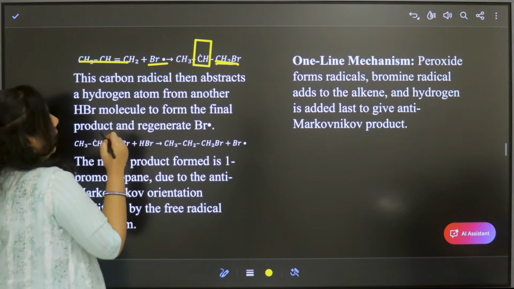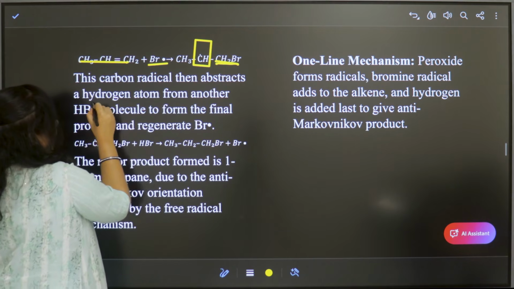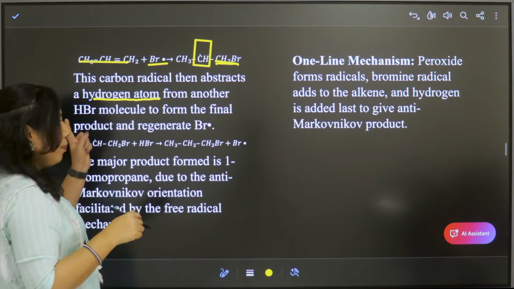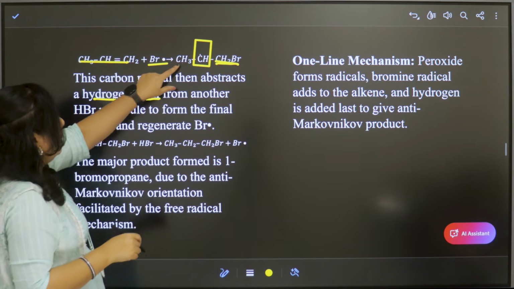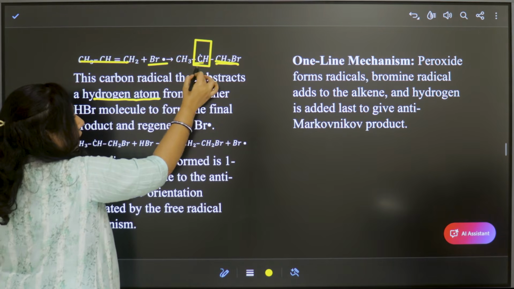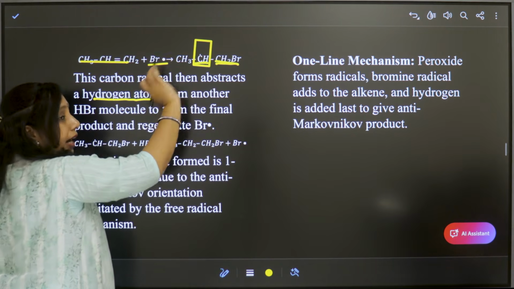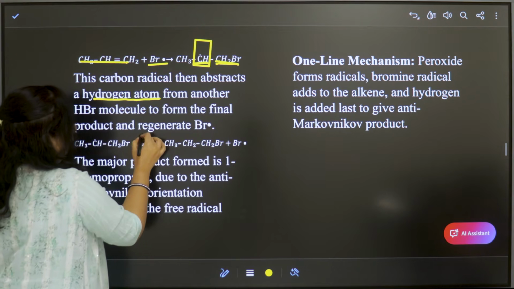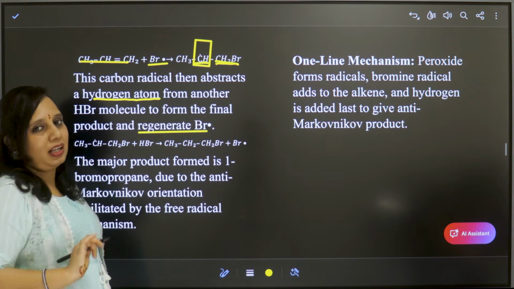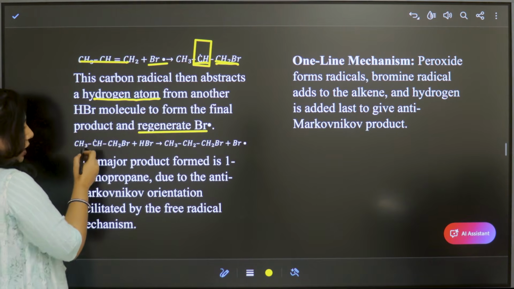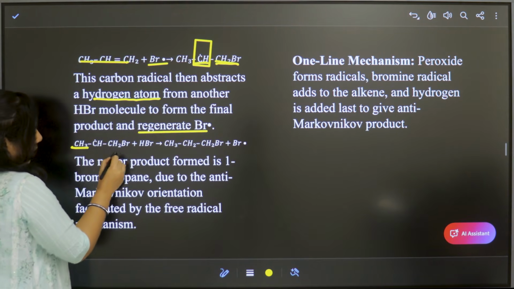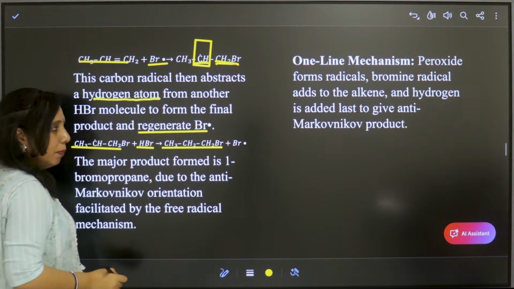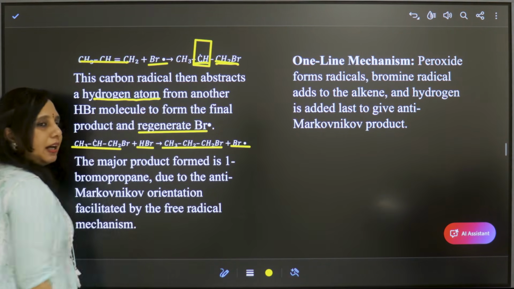So this carbon then abstracts hydrogen atom from another HBr molecule. So from another HBr molecule, this free radical will attract the hydrogen atom and the regeneration of bromine free radical occurs. So this one reacts with HBr again, we'll get propyl bromide and bromine free radical.